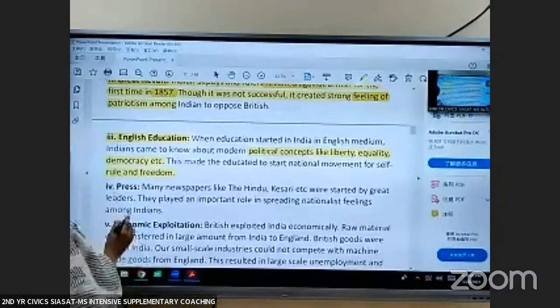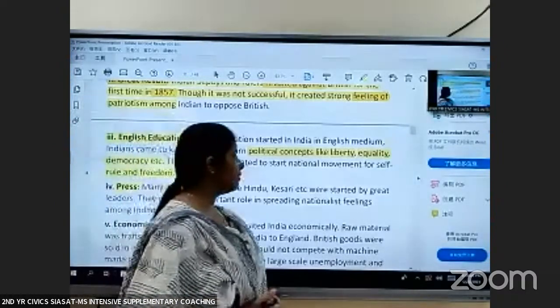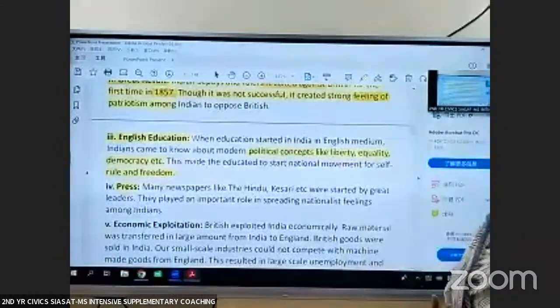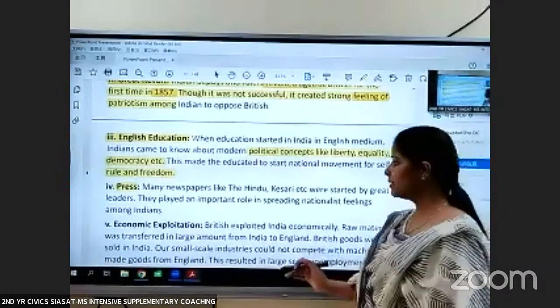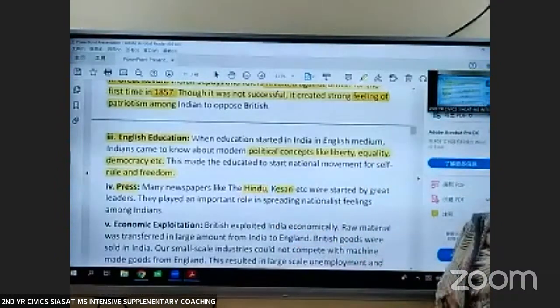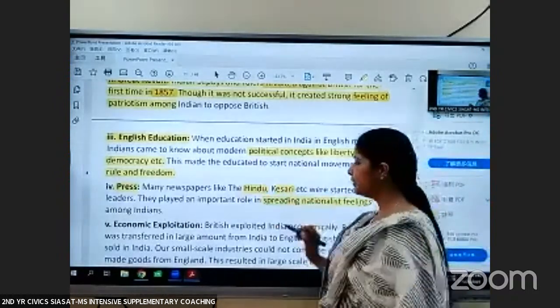Then the next point is press, that is newspapers. During the national movement, our national leaders like Motilal Nehru and others started newspapers in local languages. And newspapers like Hindu, Kesari played a very important role in spreading the nationalist feelings among the Indians.